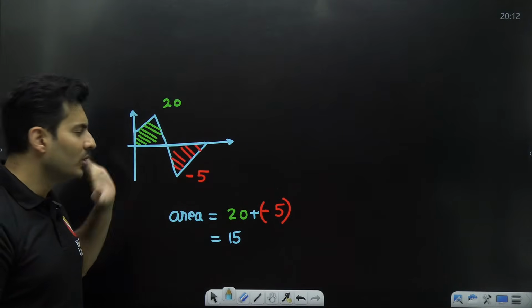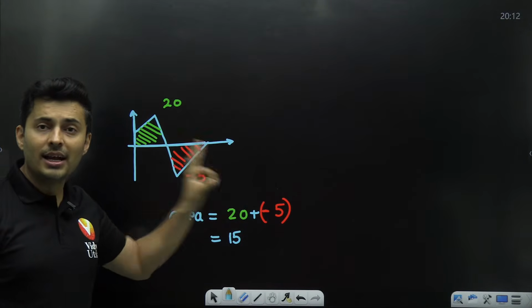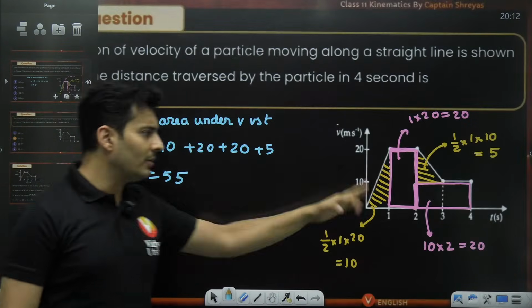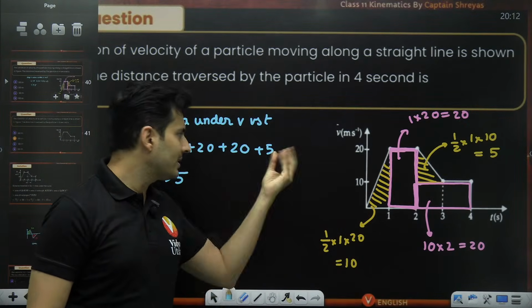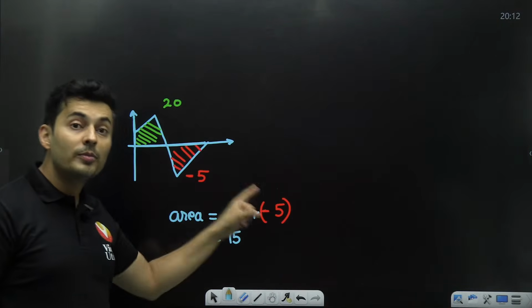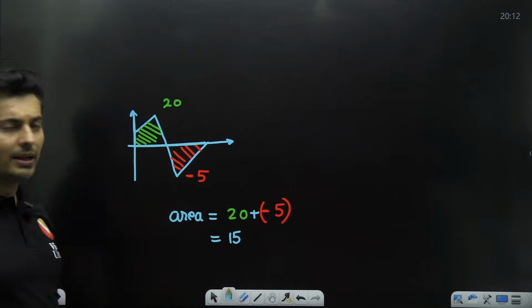So whenever the graph goes below, be careful of the negative areas. Luckily for us, the graph did not go down here anywhere. So we have always added. But if at all it would have gone down, then I should be careful to take the negative values.